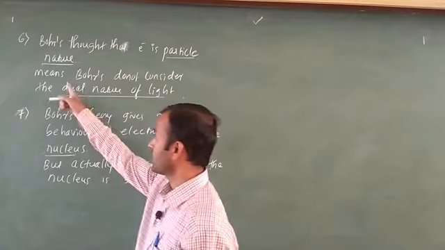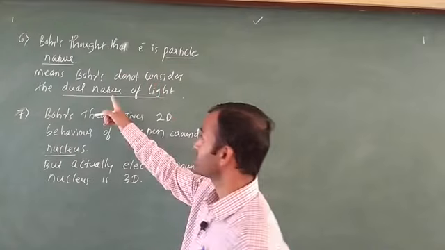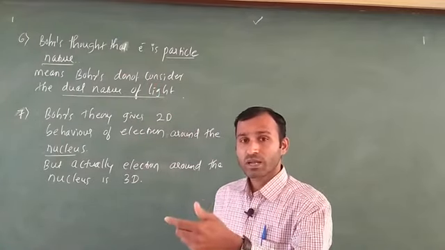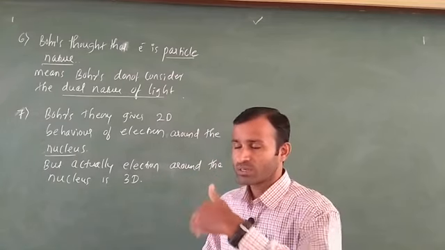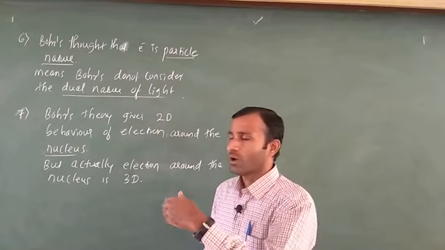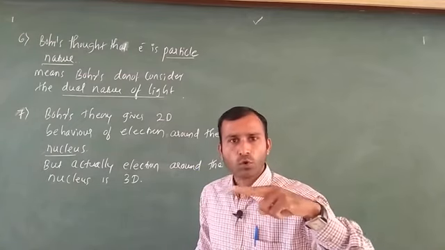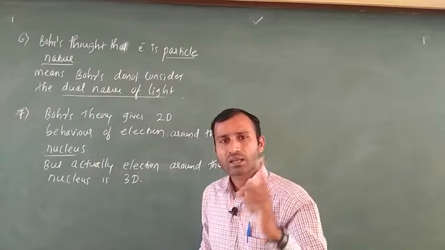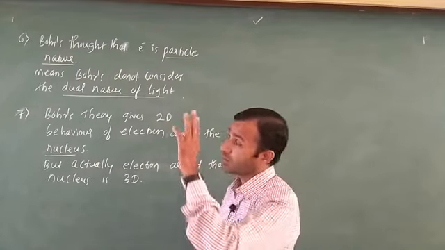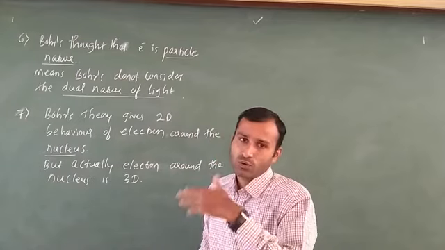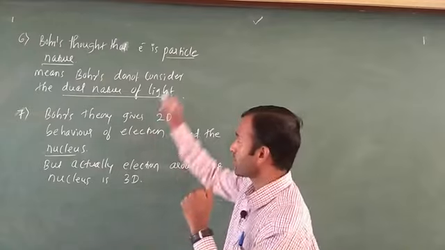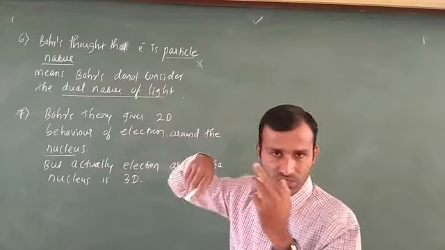Here is the point: Bohr did not consider the dual nature. I will tell you later that the scientist de Broglie discovered the dual nature. Every electron has two properties, one is particle, another one is wave. That point is fixed, but Bohr initially thought that the electron is only particle nature, that is why Bohr's concept is wrong.